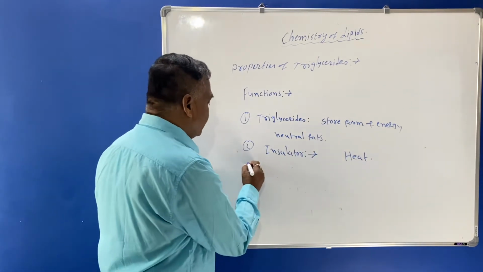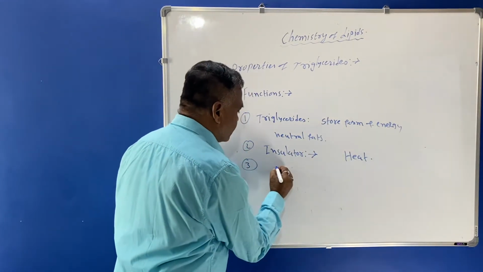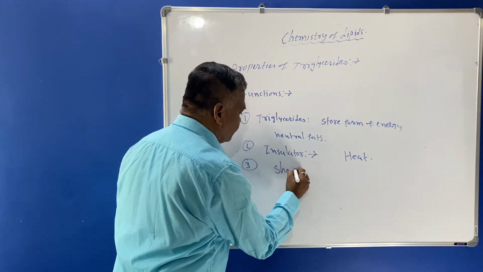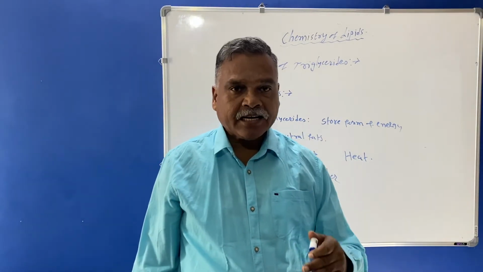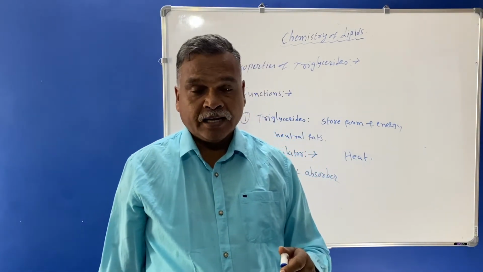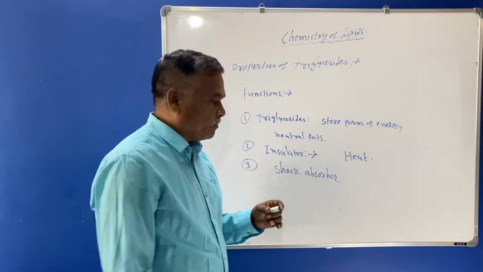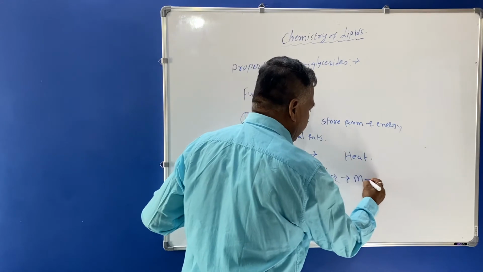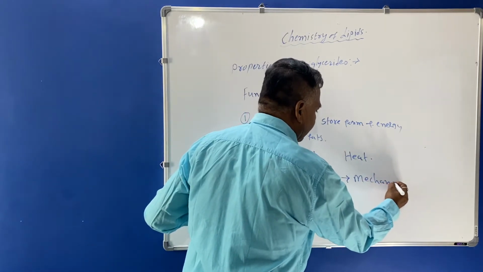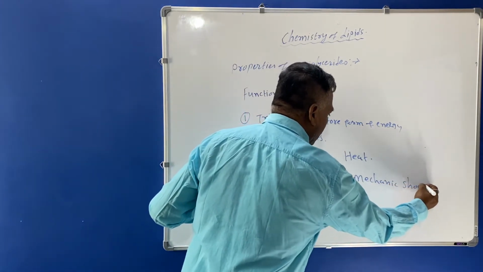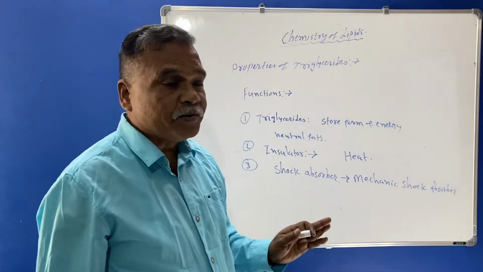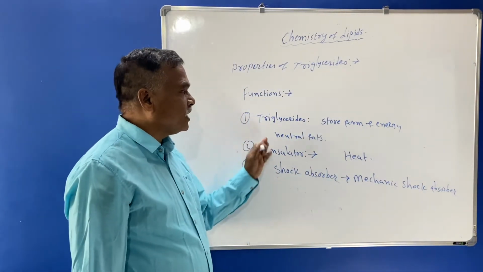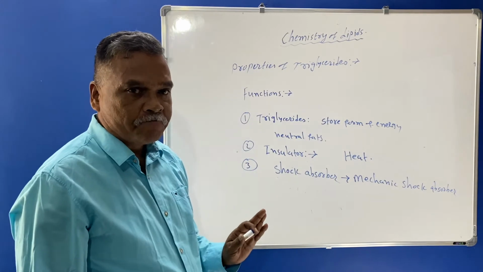And another function is that triglyceride acts as a shock absorber. Triglyceride, they act as a shock absorber against any mechanical shock. So these are some important functions which belong to the triglyceride in our body.